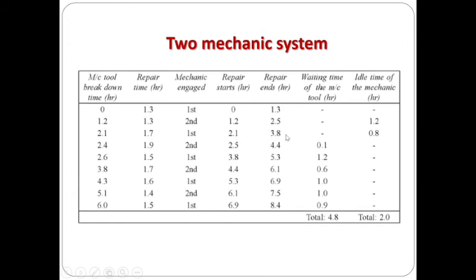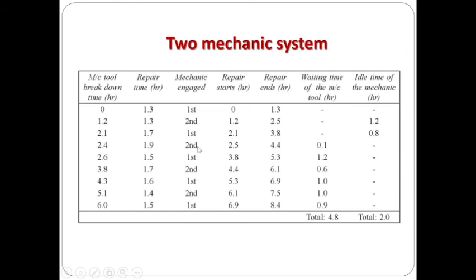And alternatively, we are going to engage the second mechanic for the next repair. The next repair occurs only at 2.4 hours, whereas the second mechanic is engaged up to 2.5 hours. So this particular broken-down machine has to wait up to 2.5 hours, right? So the repair starts only at 2.5 hours and ends at plus 1.9, which is 4.4.